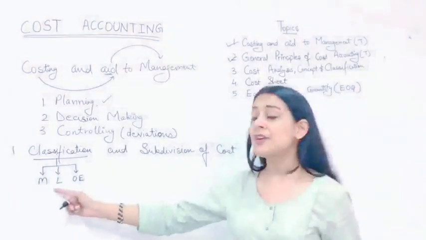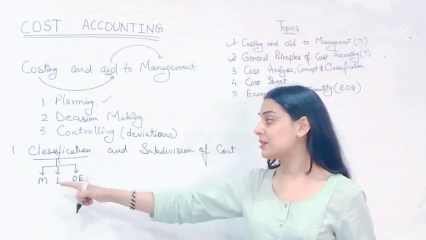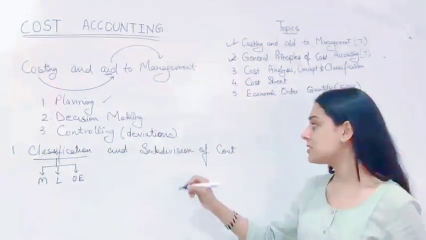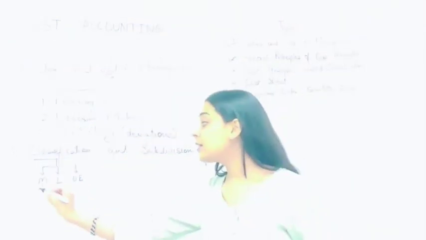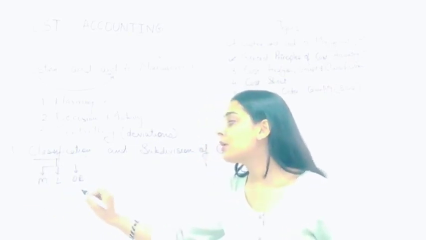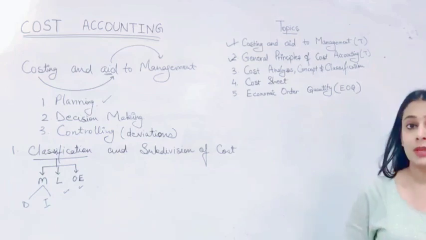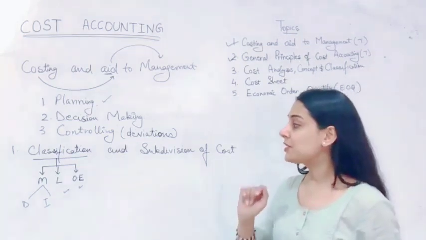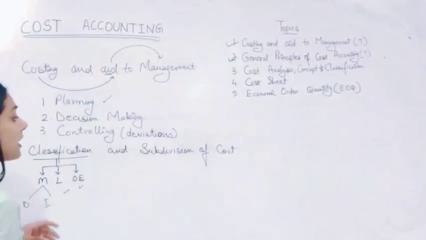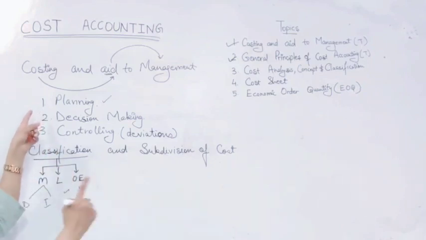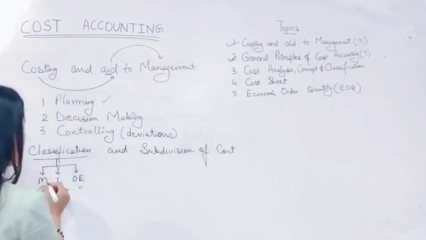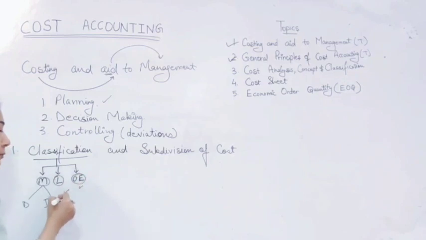Subdivision means subdividing all three basic things, materials, labor and other expenses. How you will subdivide that: what is the direct material, what is the indirect material, and so on, dividing for the others as well. This is classification and subdivision of cost, which helps the management in deciding under which category we are going to invest more, and which cost is going to increase or decrease in the near future.